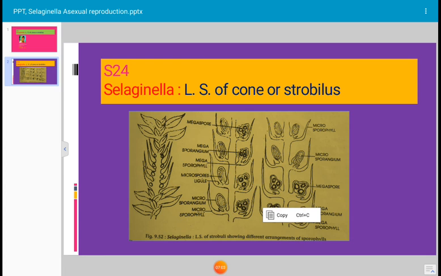This is all about the longitudinal section of the strobilus or cone of Selaginella.